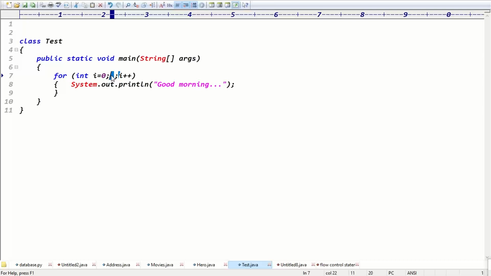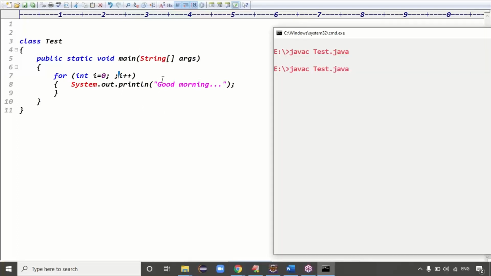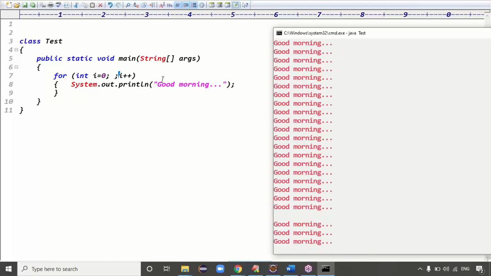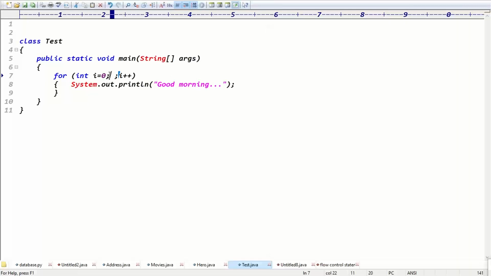If you don't put any condition, by default the compiler places the true constant, and that's why the loop repeats infinite times. That is basically the condition part.